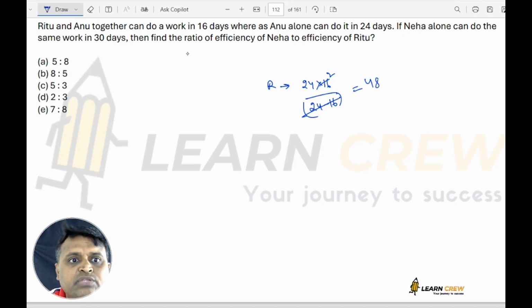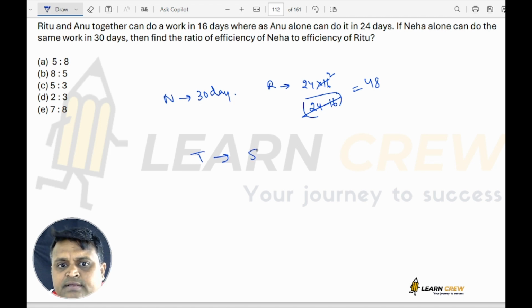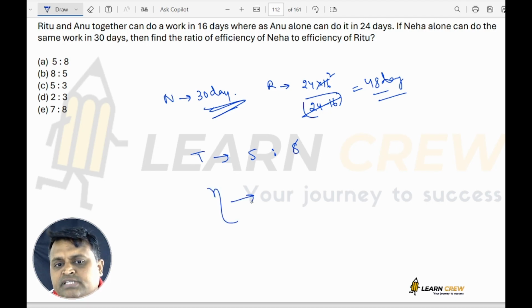And Neha alone can do the work in 30 days. So the ratio of times taken, how much is it? Ritu alone is taking 48 days, Neha alone 30 days. So times taken are in the ratio 5:8. So efficiency is in the ratio 8:5. So the answer is 8:5. Next.